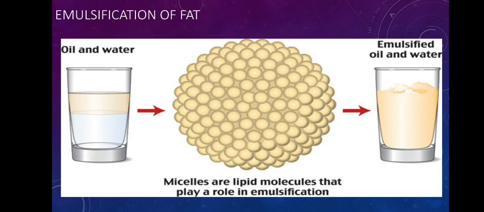I can give you a simple example. Take a glass of water, put a few drops of oil in it. What do you see in the beginning? They float on the surface, isn't it? Then mix it thoroughly. When you shake it well, what happens? The large droplets will be converted into small droplets. You can see small droplets in the glass of water, and the color changes from totally transparent to milky, cloudy. This is called an emulsion, and that process of mixing oil and water is called emulsification.